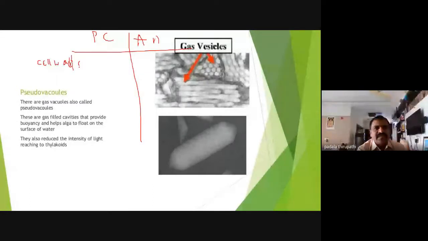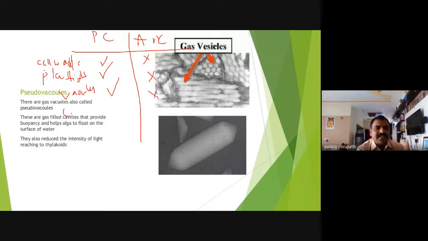Okay, so the cell wall is present in plant cells, but the cell wall is absent in animal cells. Plastids are present in plant cells, whereas absent in animal cells. And vacuoles are present in plant cells, absent in animal cells.